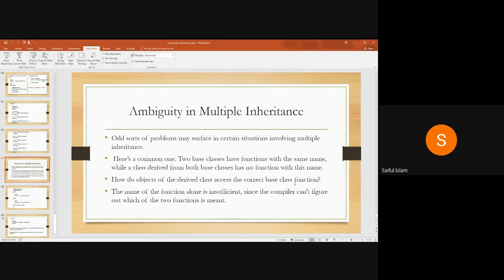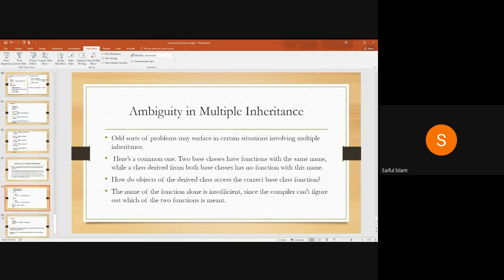This is a question that we have to answer. The name of the function alone is insufficient, because from this I cannot make out whether it's coming from A or from B, since the compiler can't figure out which of the two functions is meant. So what can we do in this case?